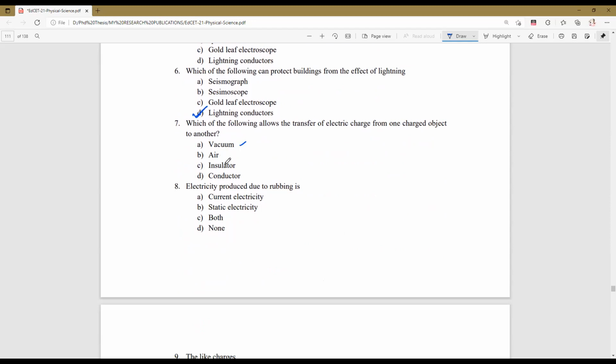In vacuum, charges can't flow. Air is a poor conductor. Insulator is also a poor conductor. So a conductor is a substance which allows the transfer of charges. So which one is the right answer? Option D is the right answer.